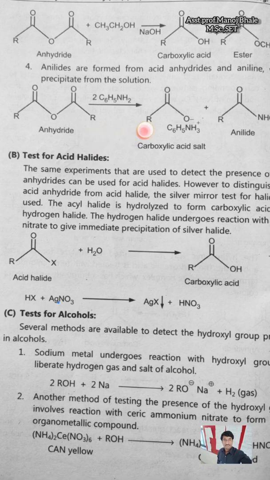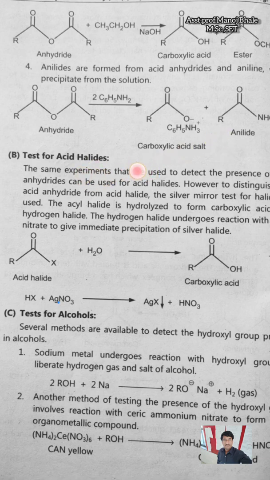Next, the anhydride reacts with aniline. This is the aniline we are using. When the acid anhydride reacts with aniline, there is formation of the carboxylic acid salt plus anilide. So this is anilide formation. We can determine the presence of the acid. That means different tests are given here for the determination of the presence of the acid.